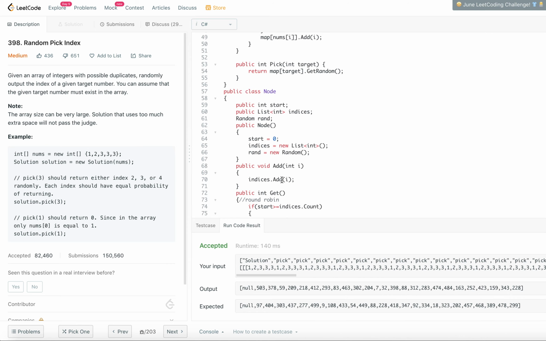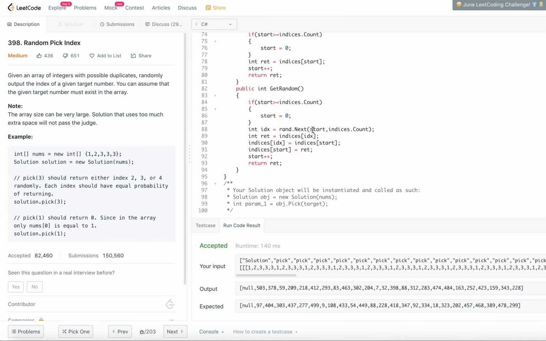Similarly, I am calling the 0 as start here because start is 0, and indices dot count is the length of the array. Whatever that index is, I store in a temporary variable and do the swapping here. Finally, whatever is stored in the temporary variable, I return.